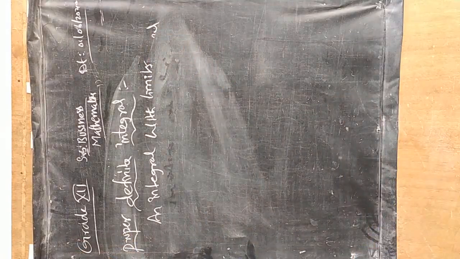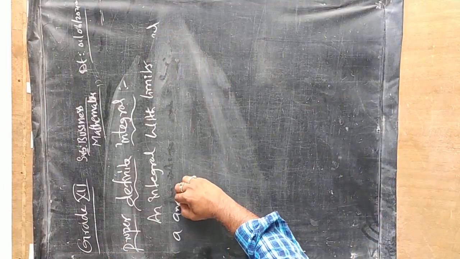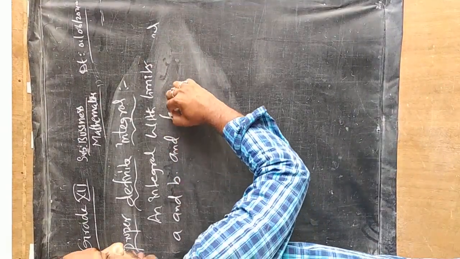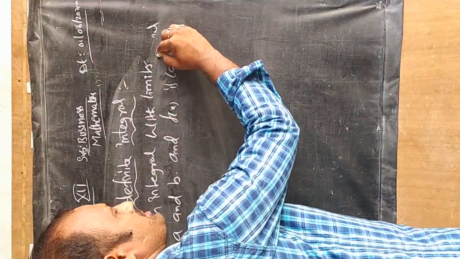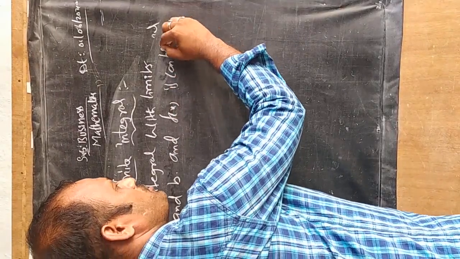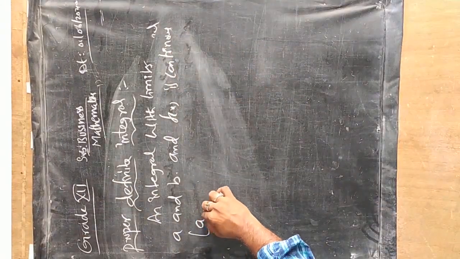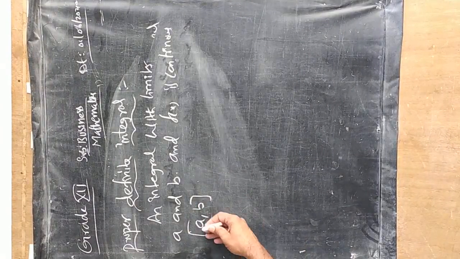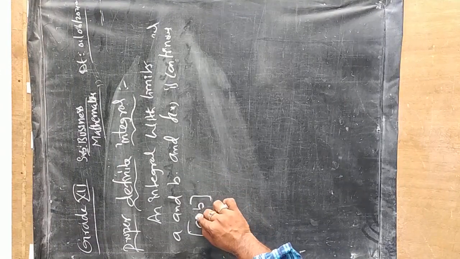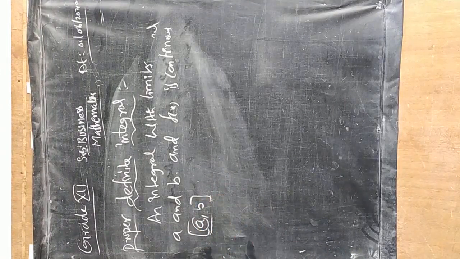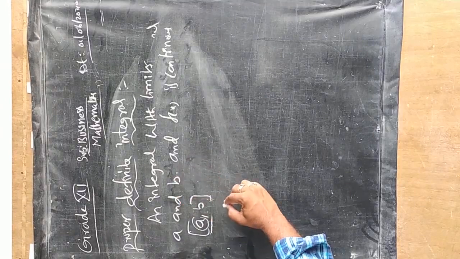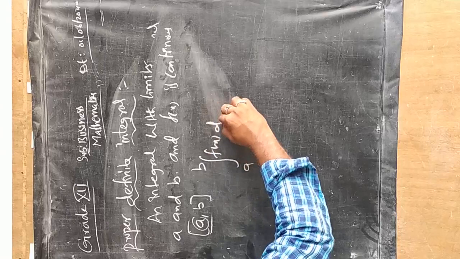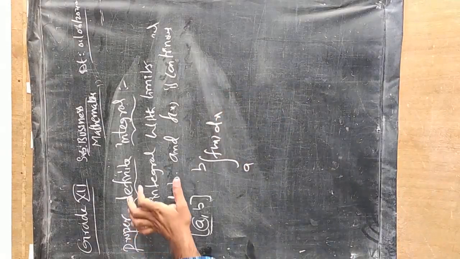With limits a and b, and the function f of x is continuous. So the function should be continuous over the closed interval a comma b, which includes a and b. So we can write the integral from a to b of f of x dx. This indicates the proper definite integral.